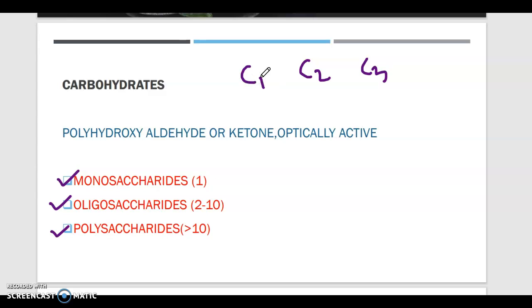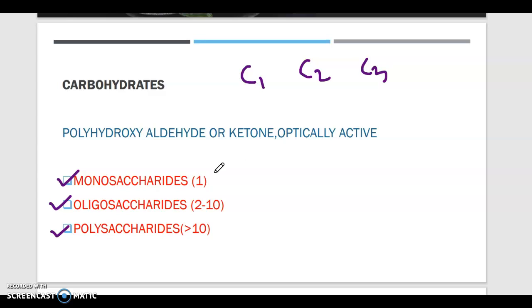If the number of carbohydrate molecules attached together is between 2 and 10, the structure is called an oligosaccharide, and if the number is greater than 10, that means more than 10 carbohydrate molecules bind together to form a polymer, then it is called a polysaccharide.